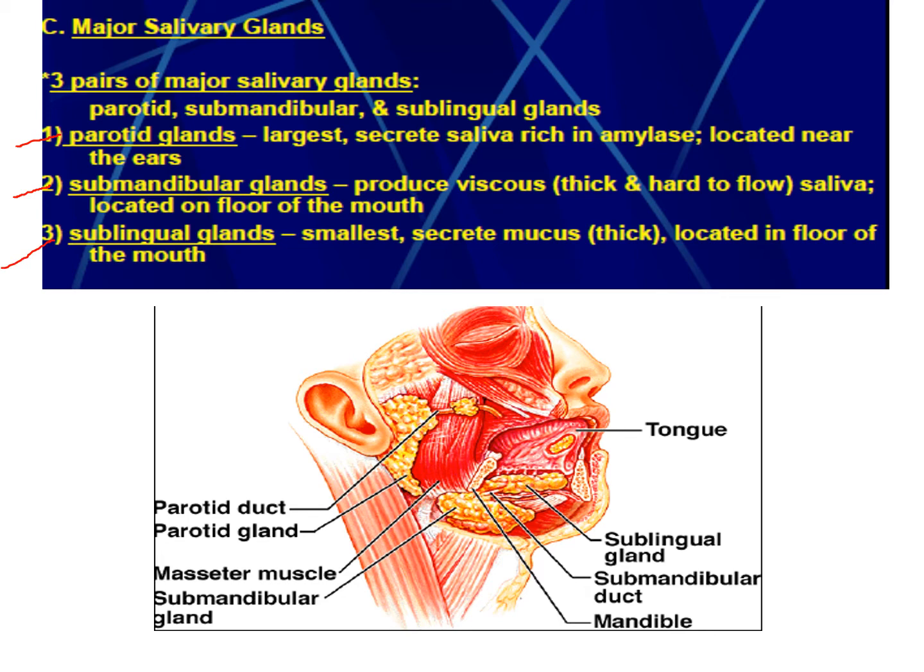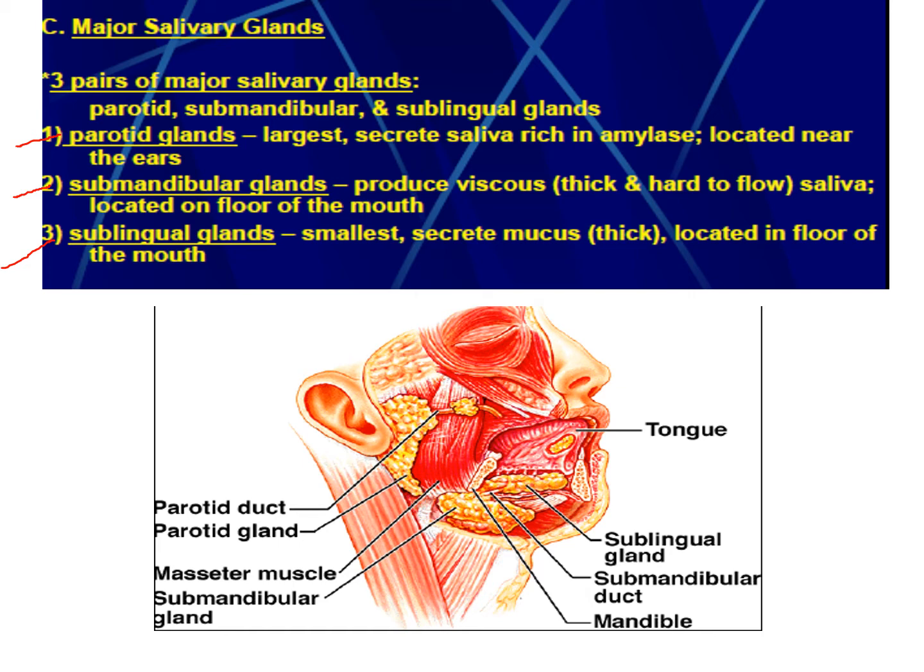These glands are named based on their positions. The parotid glands are placed below the ears. We have two ears, so below each ear we have a parotid gland. Below the mandible, the lower jaw, on each side of the mandible, we have one submandibular gland.